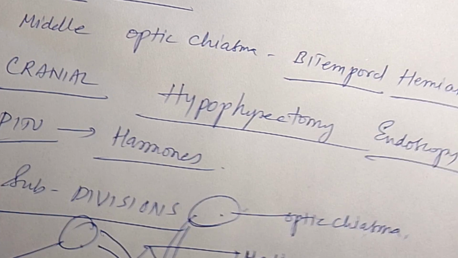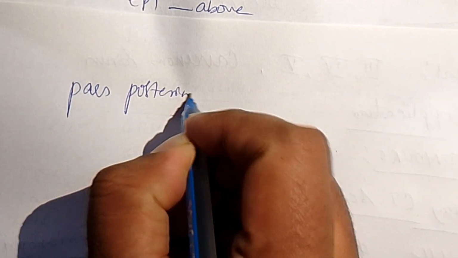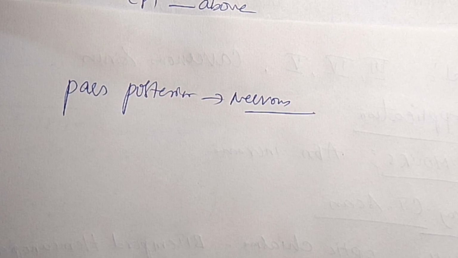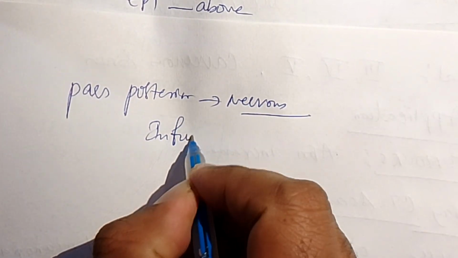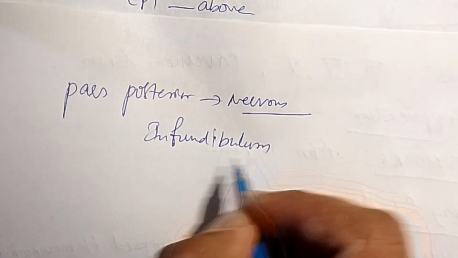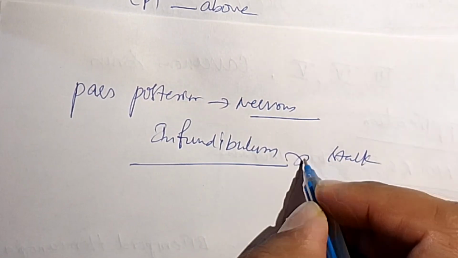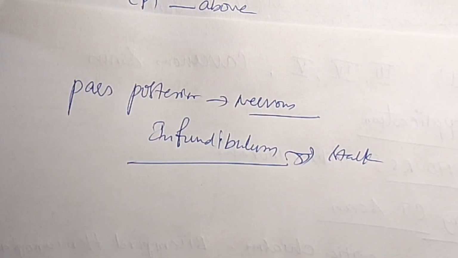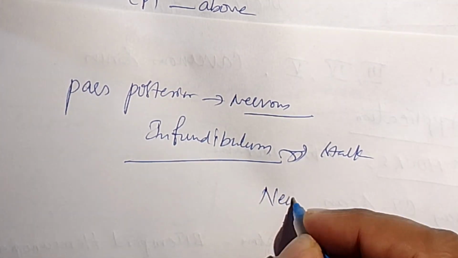Next, coming to the pars posterior. The pars posterior contains numerous nerve fibers. It is directly continuous with the central core of the infundibulum. Infundibulum is nothing but the stalk-like structure which is suspended, and which is made up of nervous tissue. These two parts are together referred to as neurohypophysis.